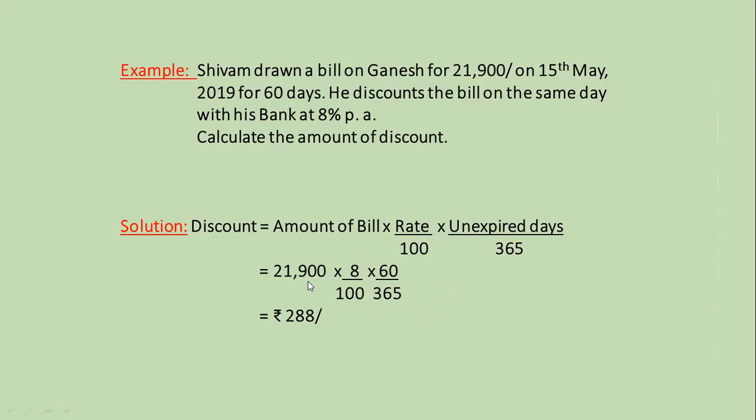Thus the amount of bill is given 21,900, the bill is discounted at the rate of 8%. So 8 divisible by 100, and the period given is 60 days, so it is divisible by 365. So the answer will be rupees 288.